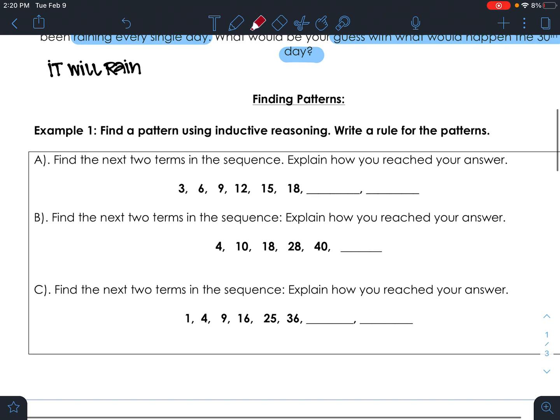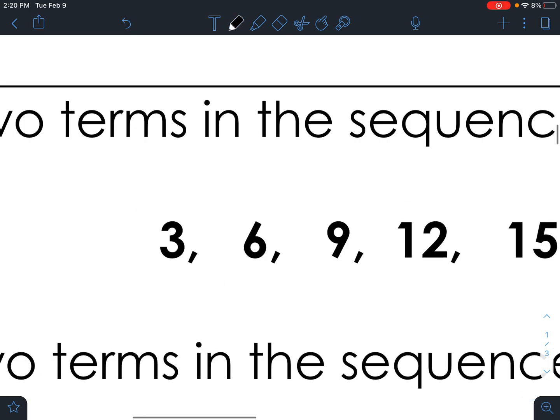Okay, so let's look at example 1, and it says, find a pattern using inductive reasoning, write a rule for this pattern. So letter A says, what are the next two terms in the sequence? Explain how you reach your answer. All right, pretty simple. So what we're going to do is look to see how do we go from 3 to 6? How do we go from 6 to 9, 9 to 12, 12 to 15?